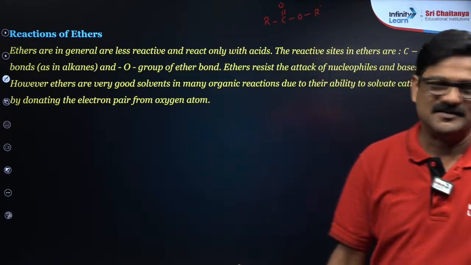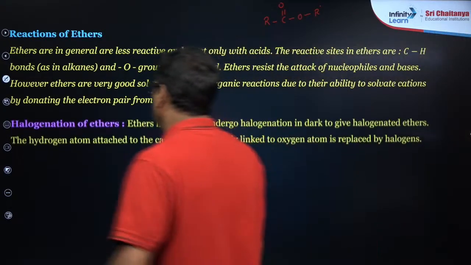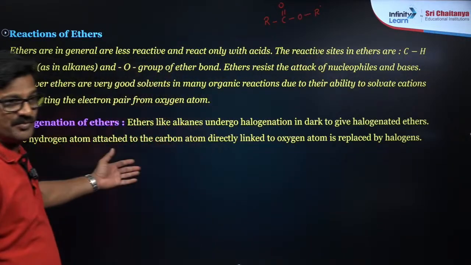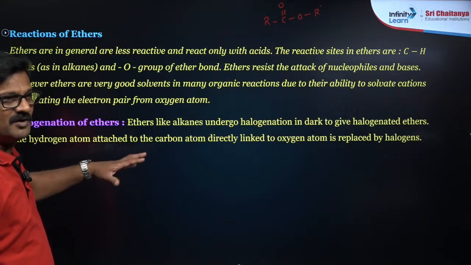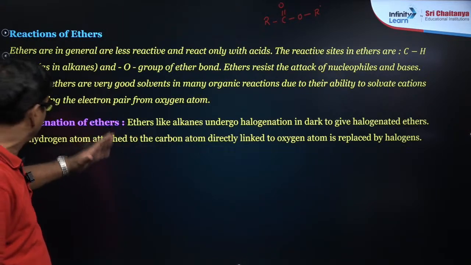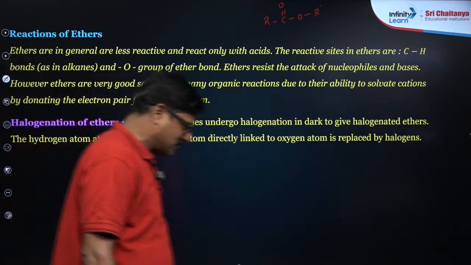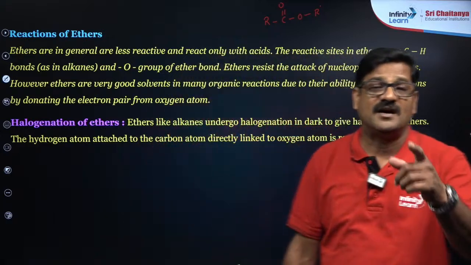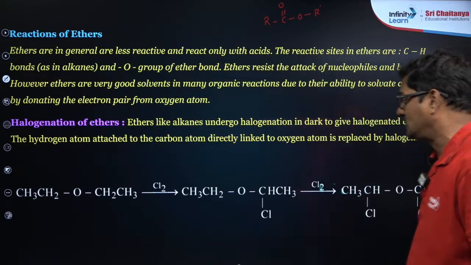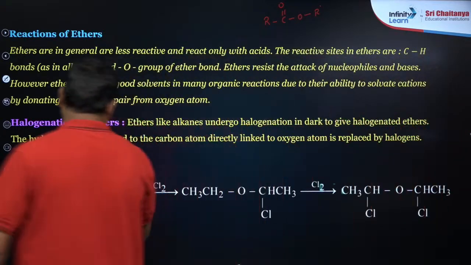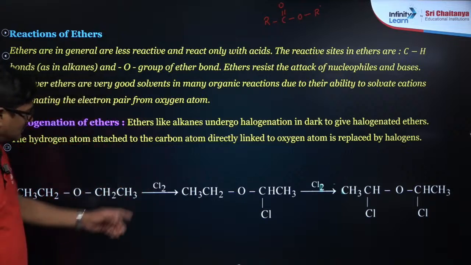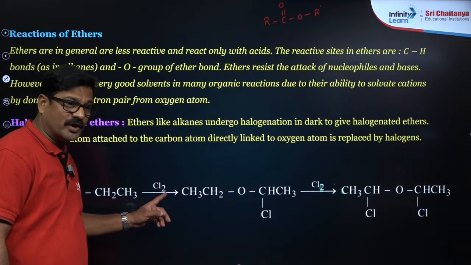Let's move ahead. Halogenation of ethers: alpha hydrogen can be halogenated. So this is diethyl ether. When it is treated with chlorine,